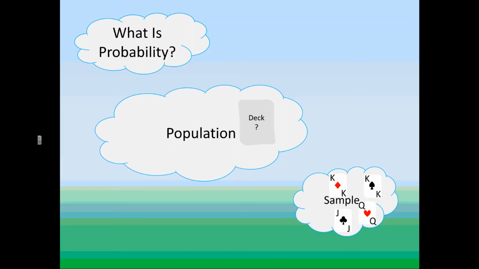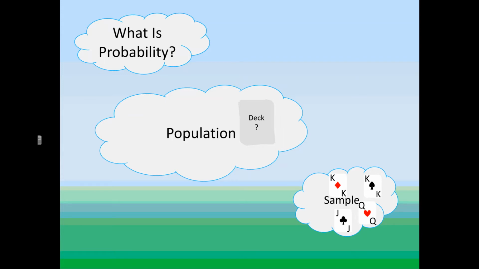Well, this makes me think that the population is only face cards. It looks like I have all 4 suits, so I didn't get rid of all the hearts because I've got the Queen of Hearts. But I don't see any numbers. So I'm guessing I got rid of all of the 2s, the 3s, the 4s, all the way up to the 10s, because I don't see anything there but a face card.